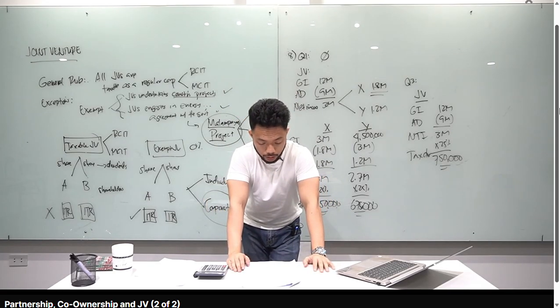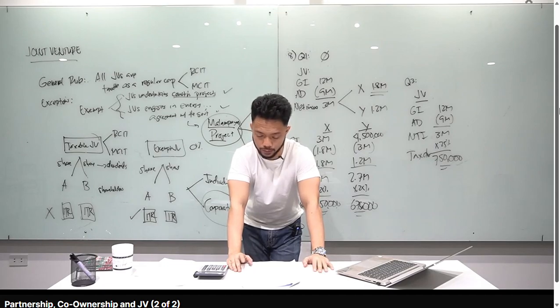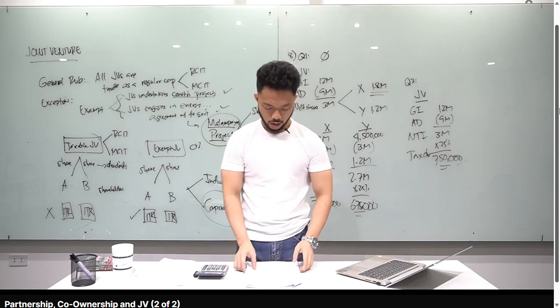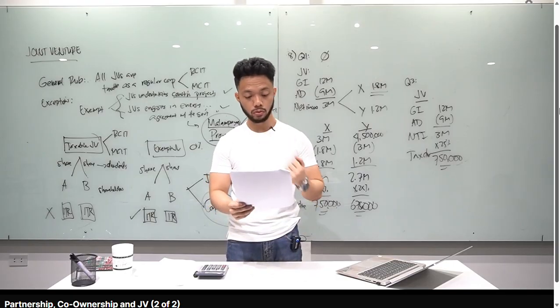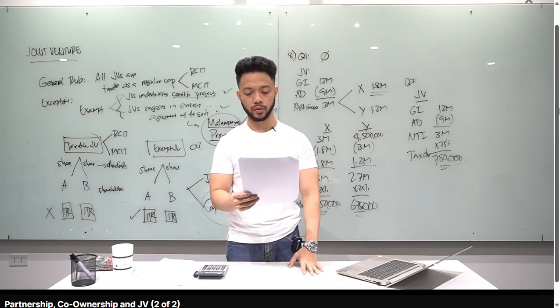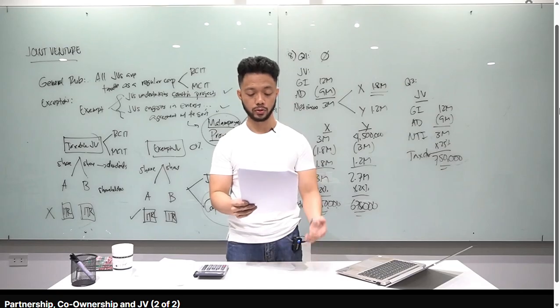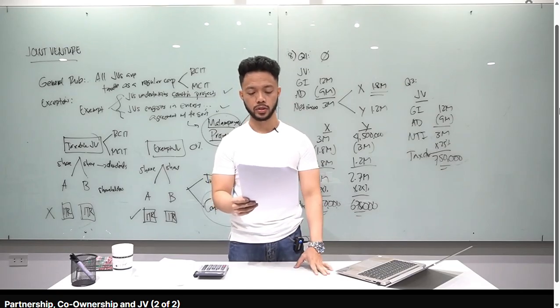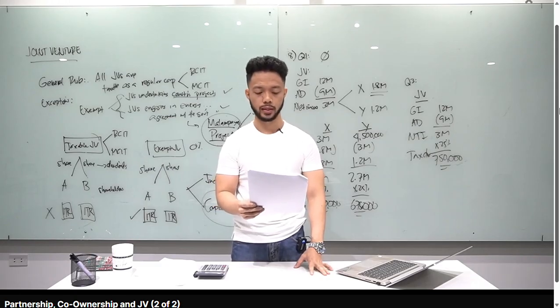Okay. Statement 1. The share of a co-venturer individual in the net income of a tax-exempt joint venture or consortium is subject to normal income tax. Pag tax-exempt, okay, that's correct. Tama? Pag correct, pag tax-exempt, normal income tax yan. Okay? Sa separate capacity ng individual. Okay. Statement 2, the share of a co-venturer individual in the net income of a tax-exempt joint venture or consortium is subject to creditable withholding tax of 20%. Actually, class, 15% yan. Okay? So, sa statement 2, lagyan mo yung 20%, gawin mong 15%. So, A yung sagot natin. Only statement 1 is correct.